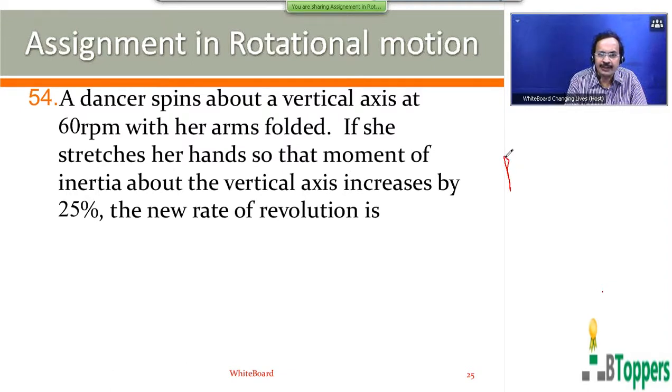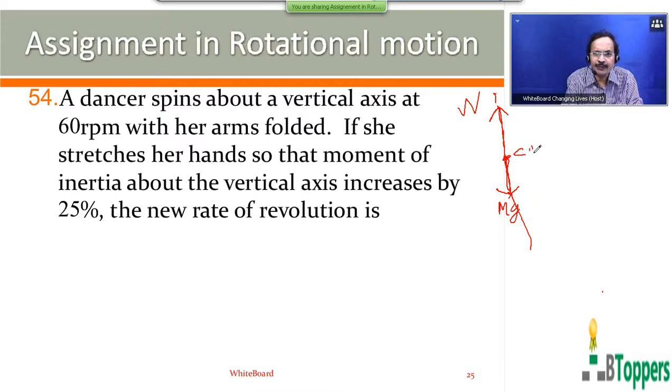The weight mg of the dancer acts at the center of gravity. The normal reaction force by the floor on which the dancer skates or spins also acts in the vertical, upward direction. So here the dancer spins about the vertical axis passing through the center of mass of the system.